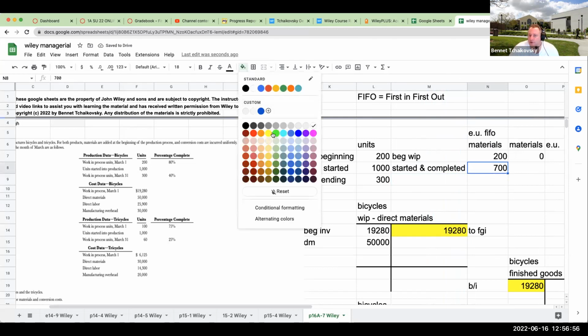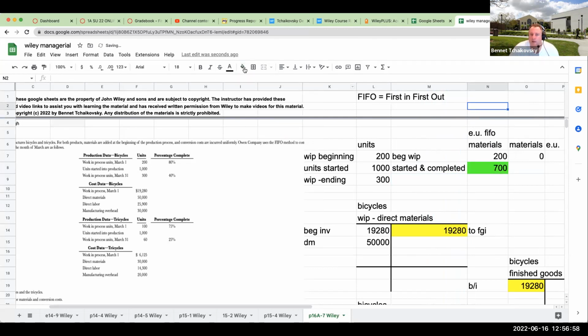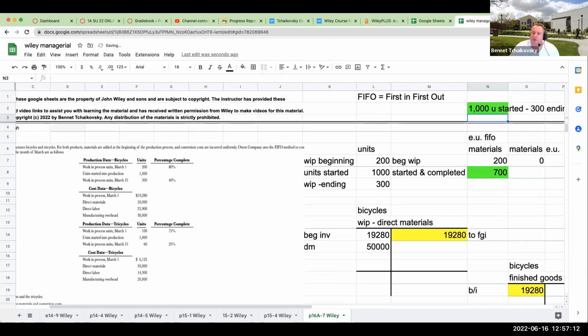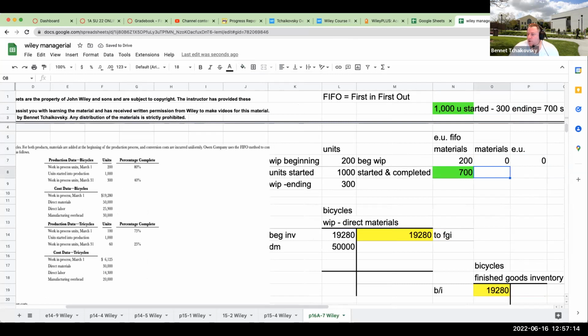Where is the 700 coming from? Well, right up here, we're going to have 1,000 units started. And then we're going to have over here minus 300 ending. So basically 700 started and completed. And generally for this one over here, this is going to be 100% done during the current period. So our equivalent units for this are going to be 700.